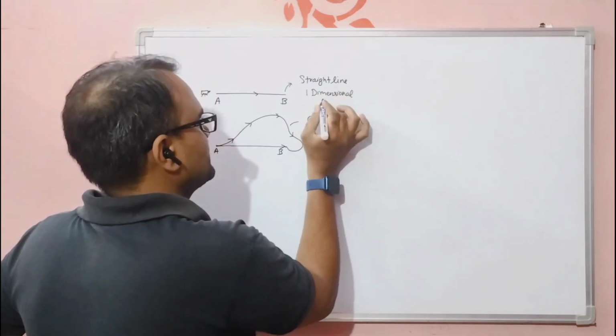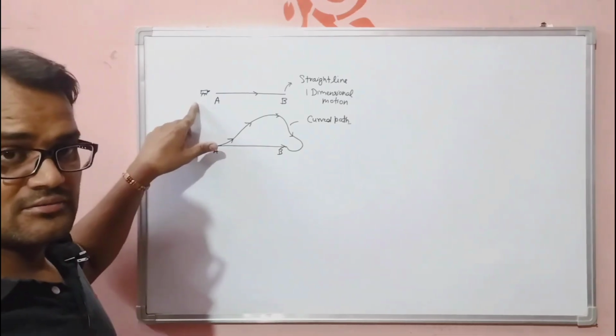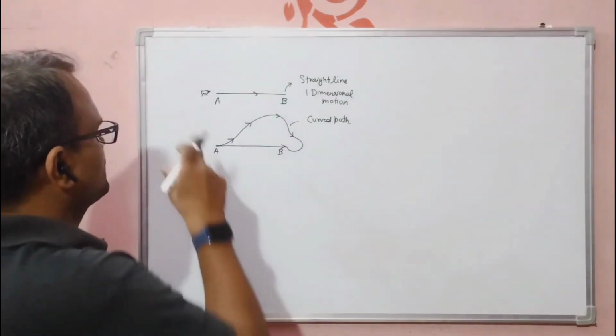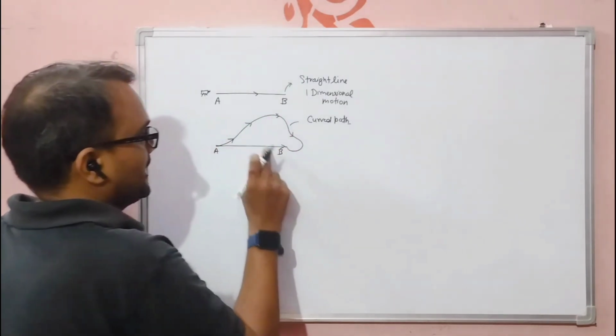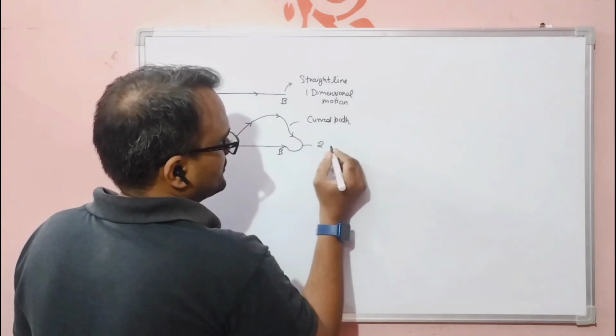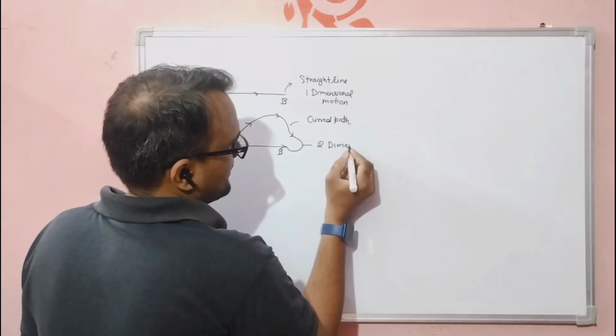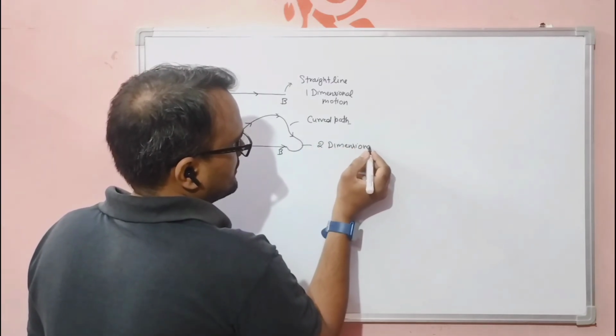And when the insect is moving along this curved path, and this path is lying on this whiteboard, we call it two-dimensional motion.